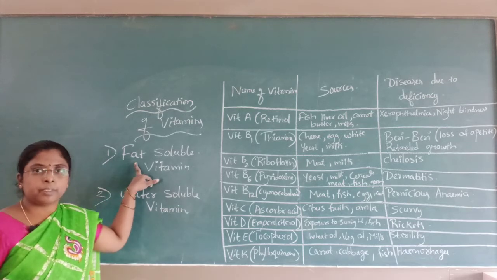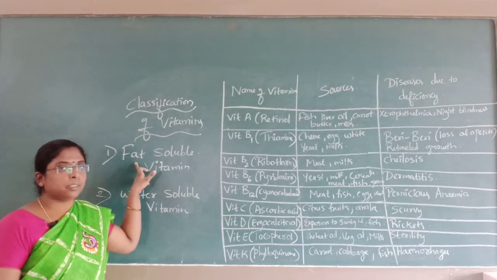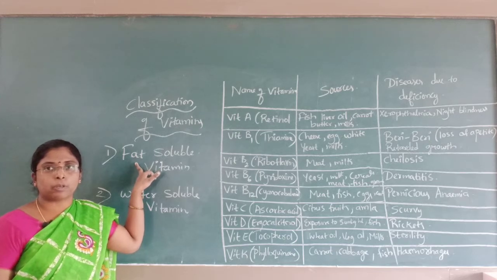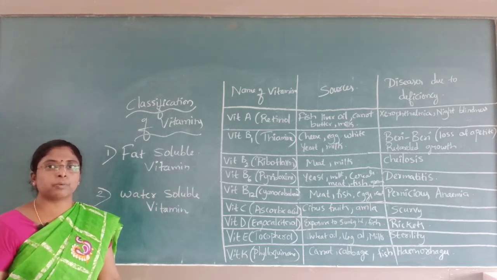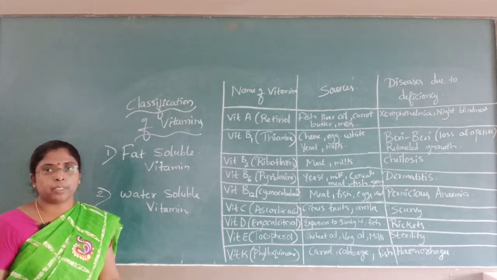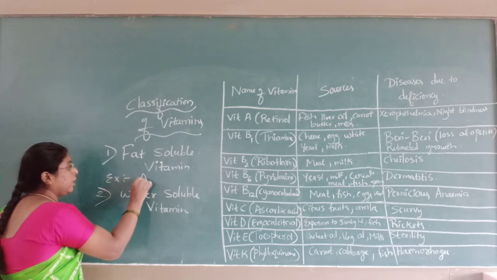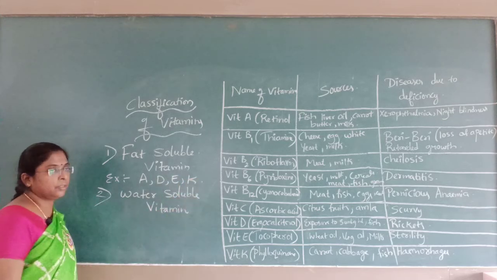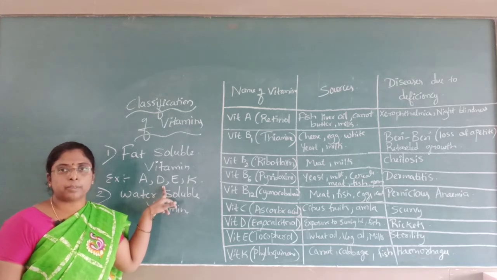The word itself indicates fat soluble vitamins. These are the vitamins soluble in oils and fats. They are insoluble in water. Such vitamins are known as fat soluble vitamins. In the exam you get for 2 marks: what are fat soluble vitamins, give one example. Examples for the fat soluble vitamins are A, D, E and K. Vitamin A, vitamin D, vitamin E and vitamin K are fat soluble vitamins.